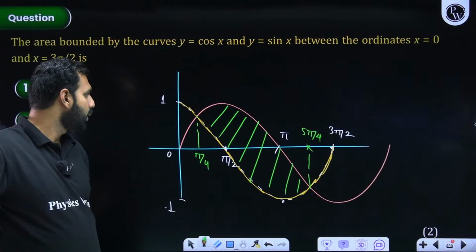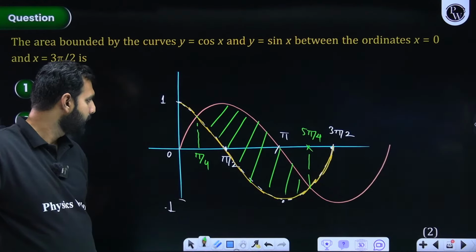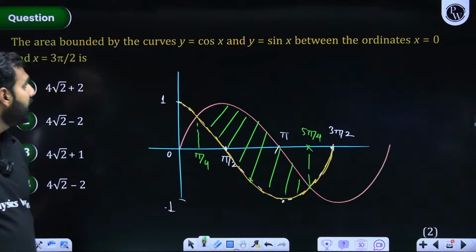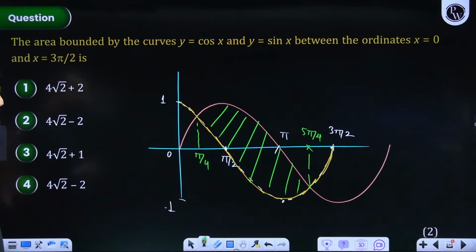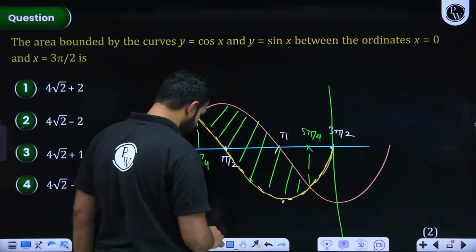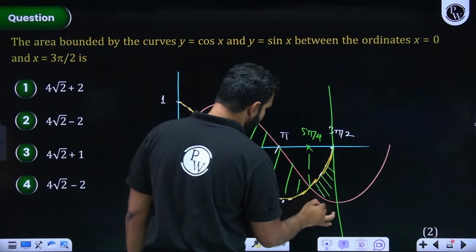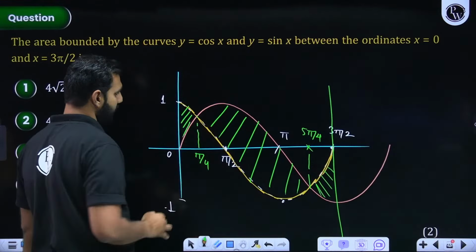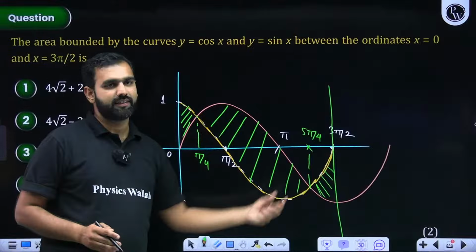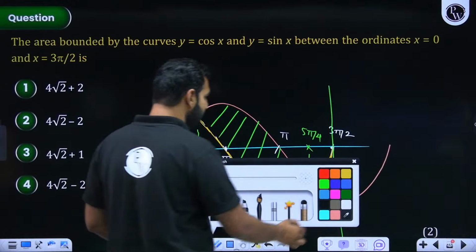I think here both should be included because of 3 pi by 2. Are we told the x-axis? I think we are not told the x-axis, right? So I think I should stop. Okay, give me a moment. I did not draw a line here. So we are not given the x-axis. So our area bounded by these curves, I'm really sorry, this region and this region will also be the answer. I hope we are not including this region and this region because that is with the x-axis. That is not what we need to include. Area between sin x and cos x.